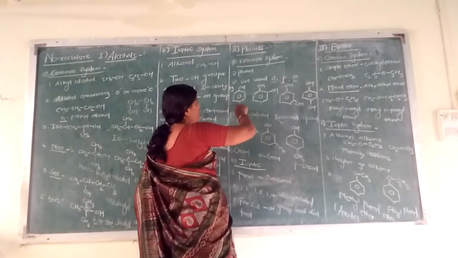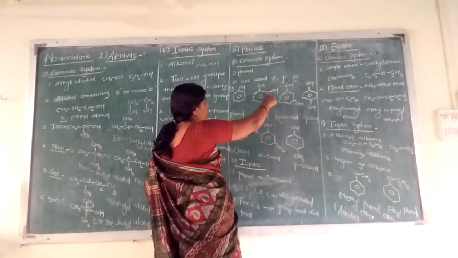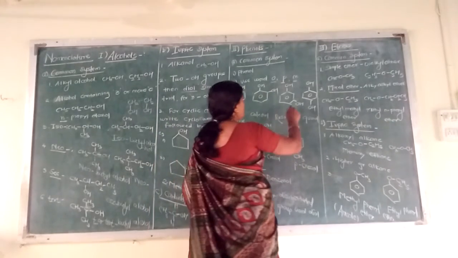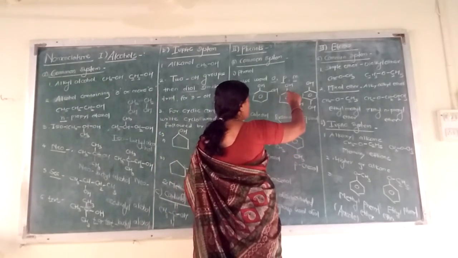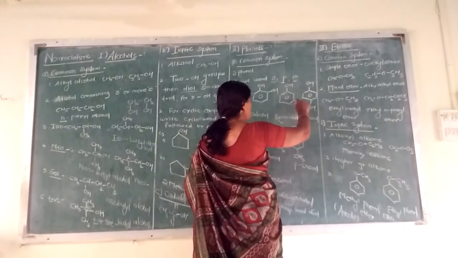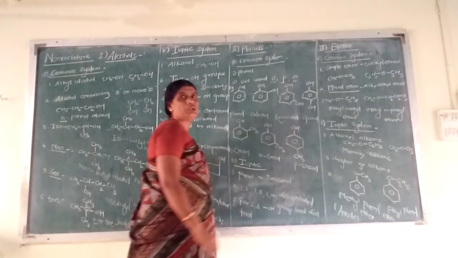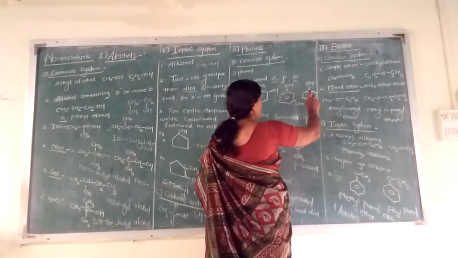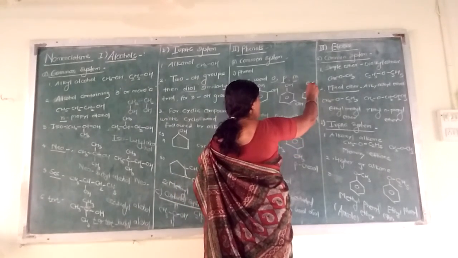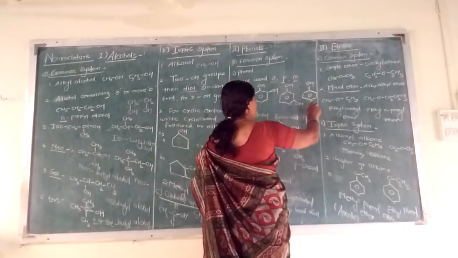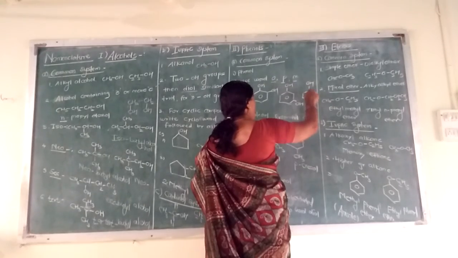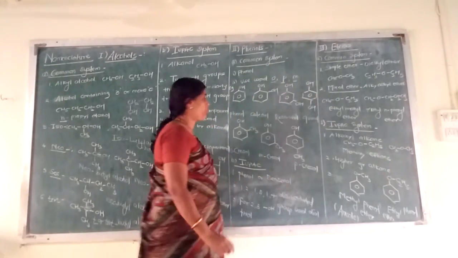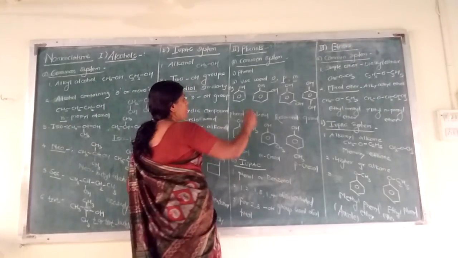So these are the structures. It is a phenol. It is an ortho dihydroxybenzene. Here in this structure, with respect to this, the position is meta. So it is a meta dihydroxybenzene. This is the position where the OH groups are present, with respect to the para position. So it is a para dihydroxybenzene.